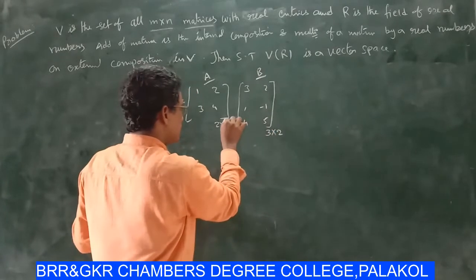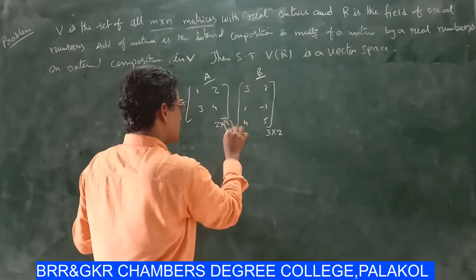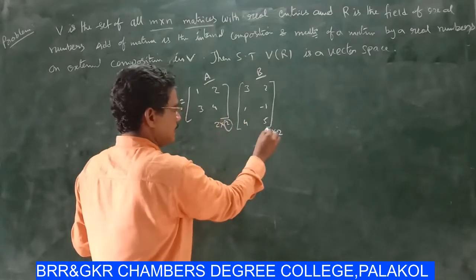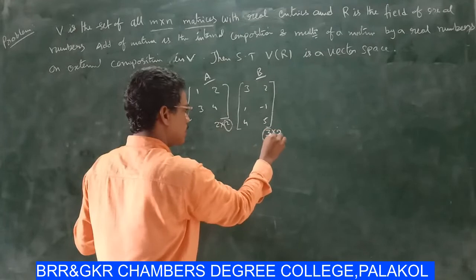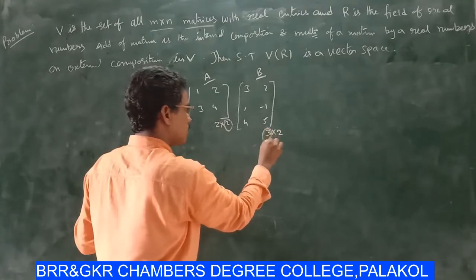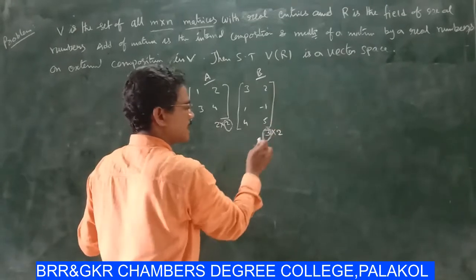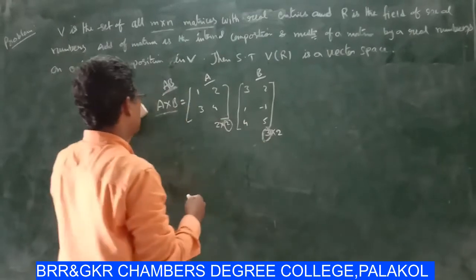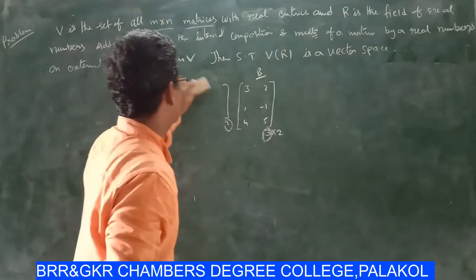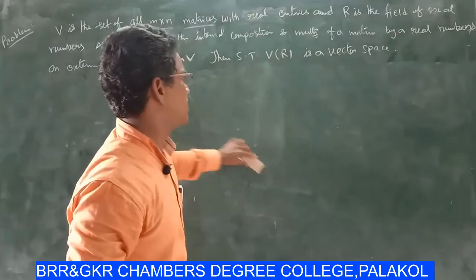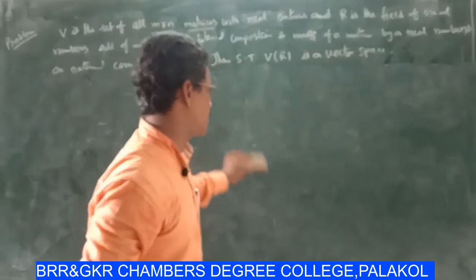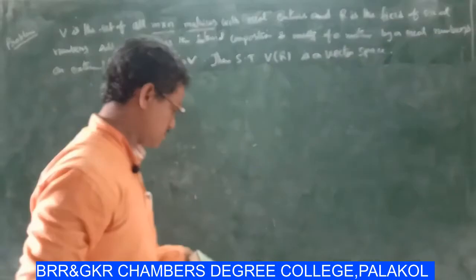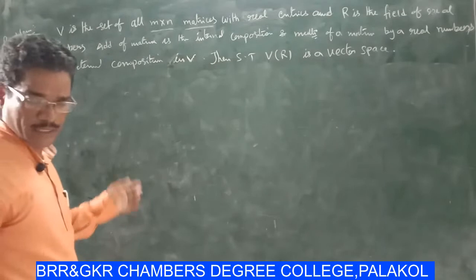Here the number of columns in A is not equal to the number of rows in the matrix B. So 2 is not equal to 3, and multiplication is not satisfied. When the number of columns equals the number of rows, multiplication is satisfied.